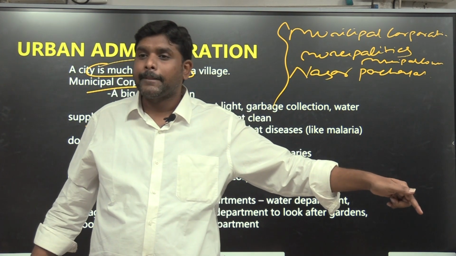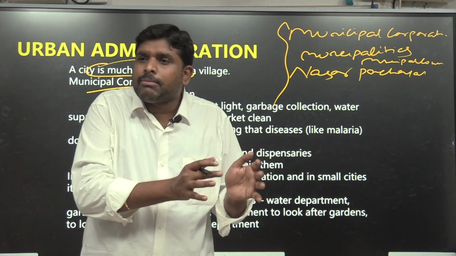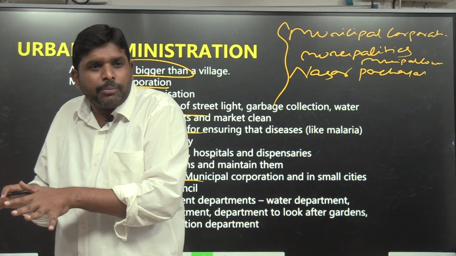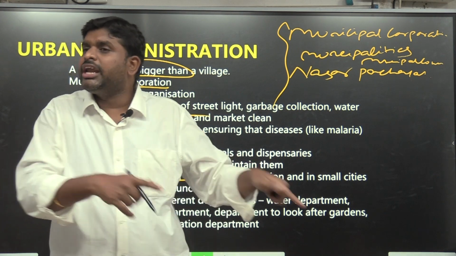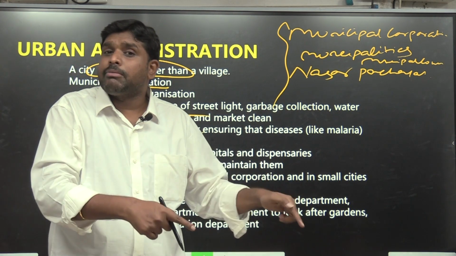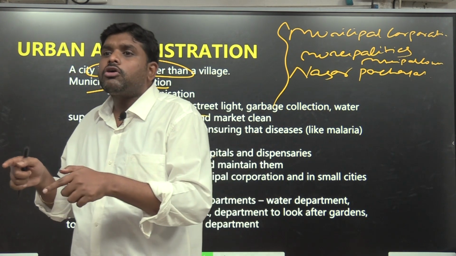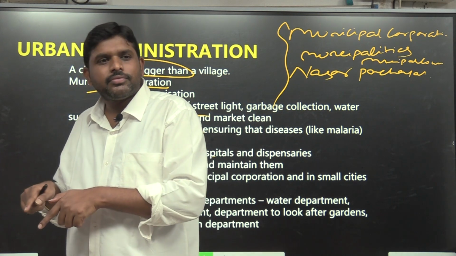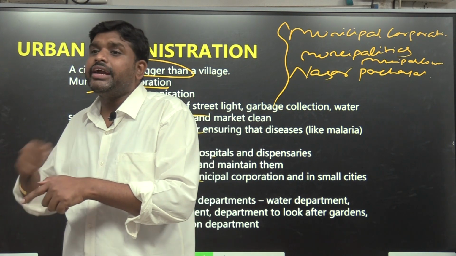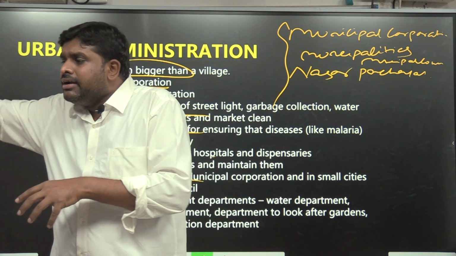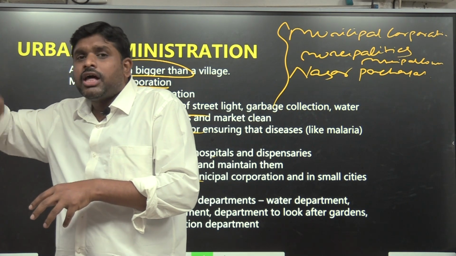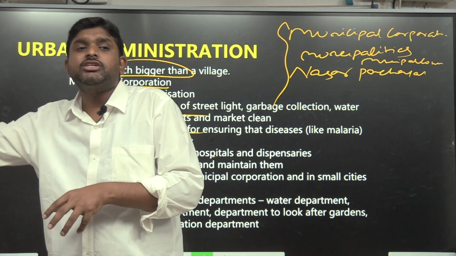There, who will be overseeing it? Panchayat secretary. It is a small village, so Grama Sabha. Here all the corporators together are called the municipal council. There it is called the Grama Sabha. But in the Grama Sabha, they are directly the people. Here, who? Corporators. Who will be implementing it? A standing committee will be finalized from the corporators. Those people will be implementing it. It is called a standing committee.